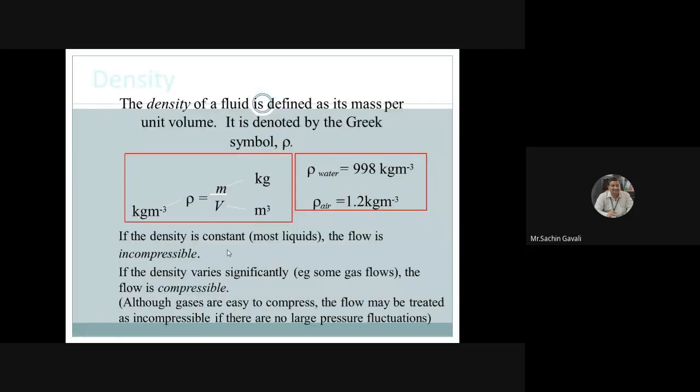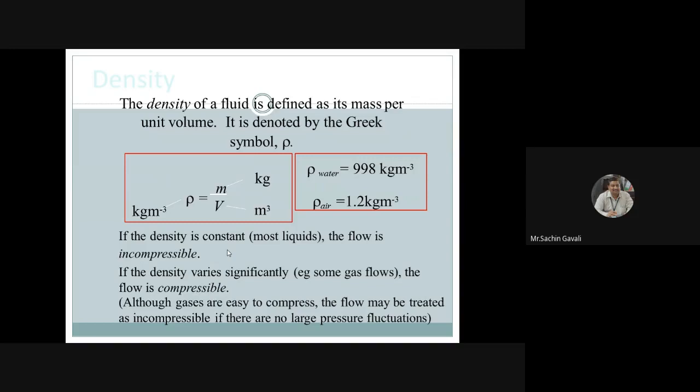Then the density of a fluid is defined as mass per unit volume. Already it is denoted by the Greek symbol rho. Rho is equal to m upon v, where m is mass and v is volume. Density of water is exactly 998 kg per meter cube, and air is 1.2 kg per meter cube.